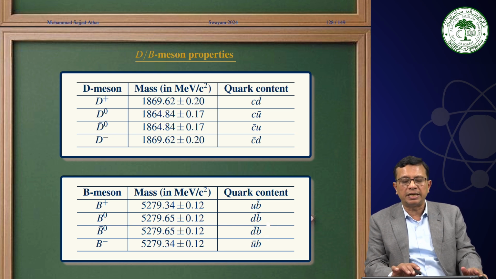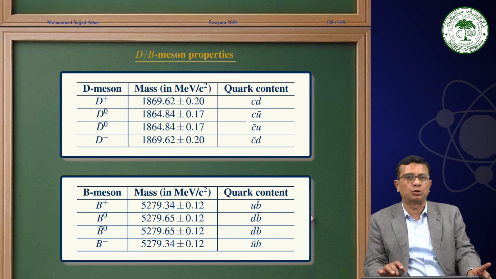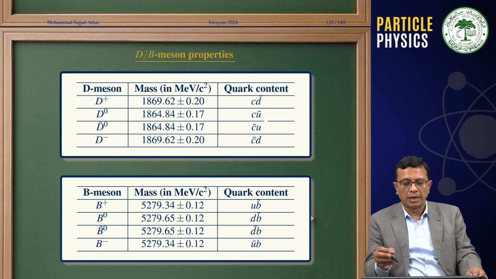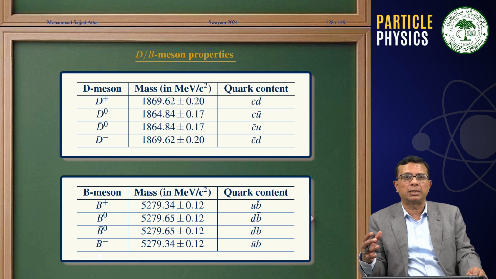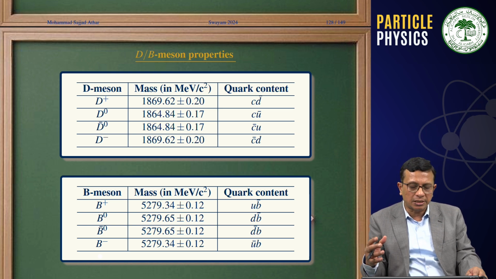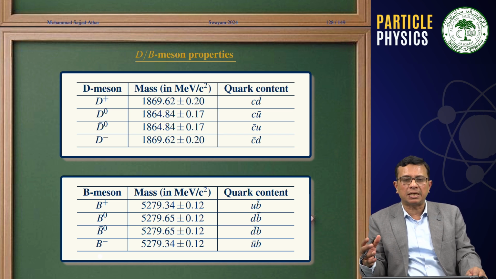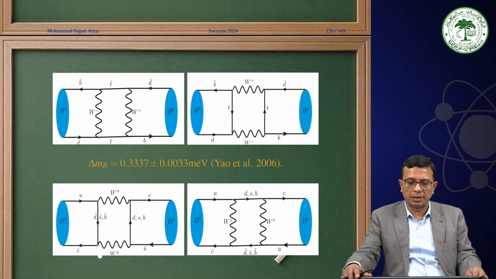As you can see, D plus has a quark configuration of C D bar, D0 is C u bar, because the charge of the charm quark is plus 2 by 3, u bar is minus 2 by 3, therefore in total it is neutral. Therefore the antiparticle of D0 is D0 bar, antiparticle of B0 is B0 bar. Now this CP violation, it was expected that if it really exists, it should also get reflected in the B sector or in the D sector. And in fact, in the B sector, it has been observed.